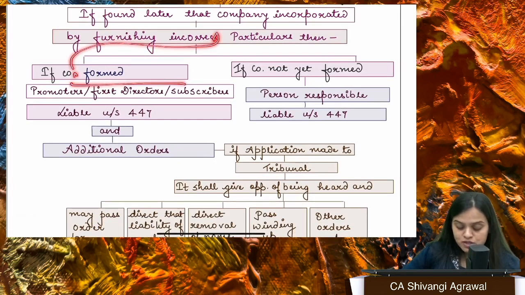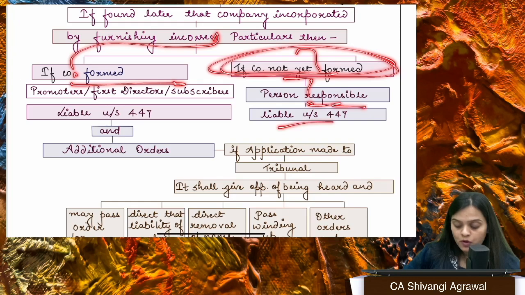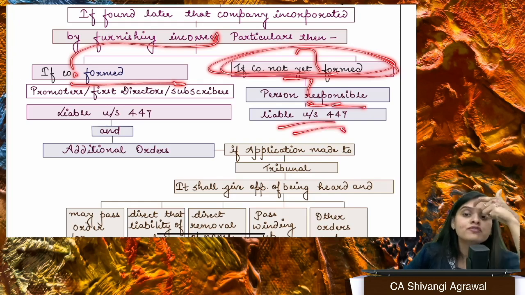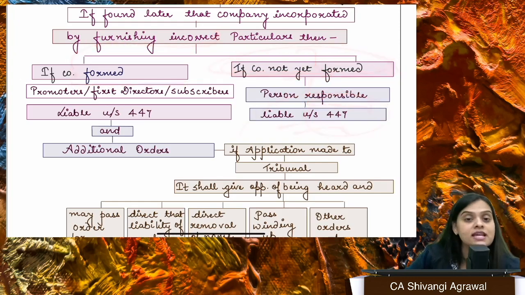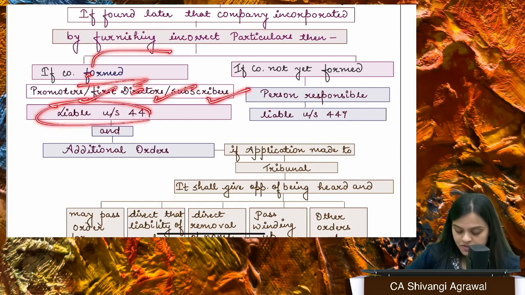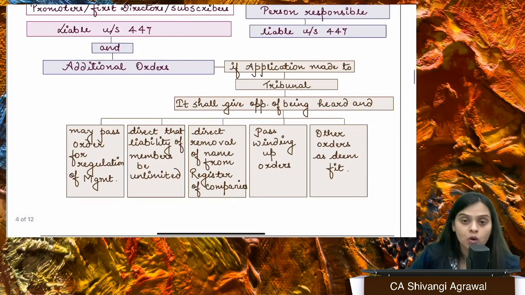If it is found while screening the application and the company is not yet formed, then whoever was responsible will be liable under section 447, that is the universal section under the Companies Act for fraud, about which we read in the chapter on prospectus, right? Secondly, if the company is formed, the promoters, first directors and subscribers are going to be liable under section 447, and there will be additional orders.